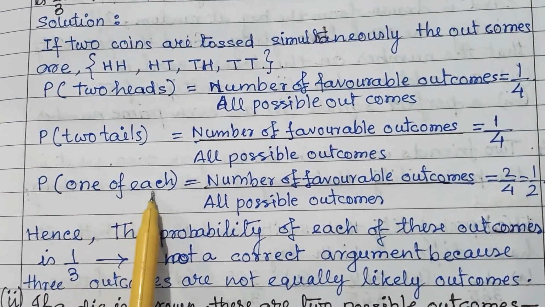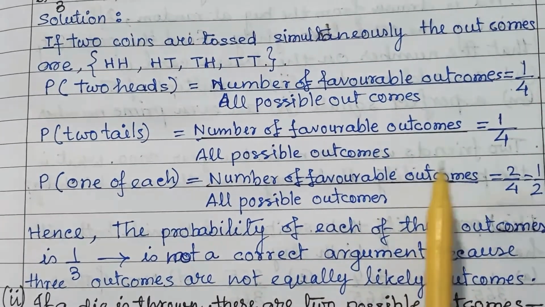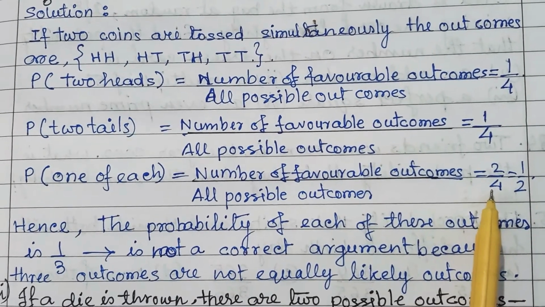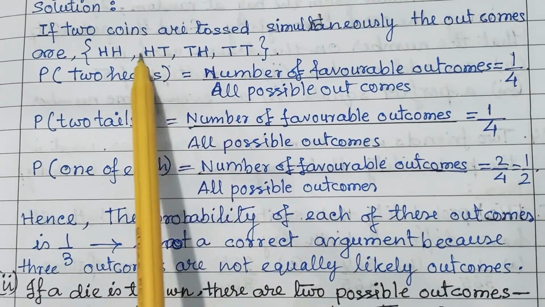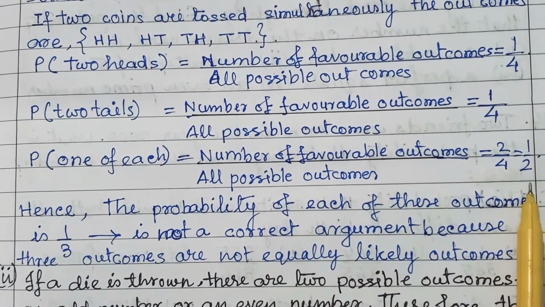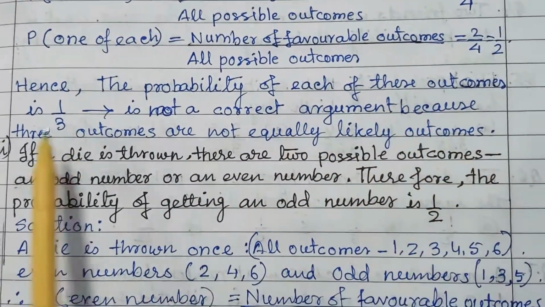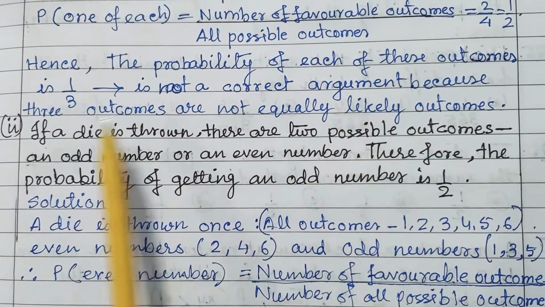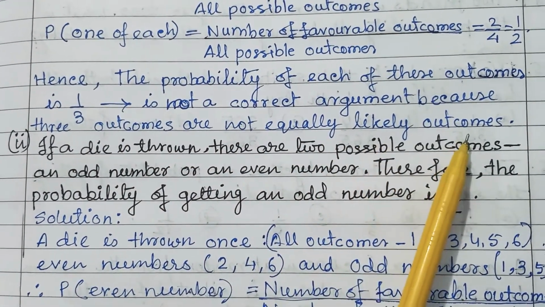Now one of each, the number of favorable outcomes is 2 out of 4, head tail or tail head, so it is 2 upon 4, which is 1 upon 2. Hence, saying the probability of each of these outcomes is 1 upon 3 is not correct, because these three outcomes are not equally likely outcomes.